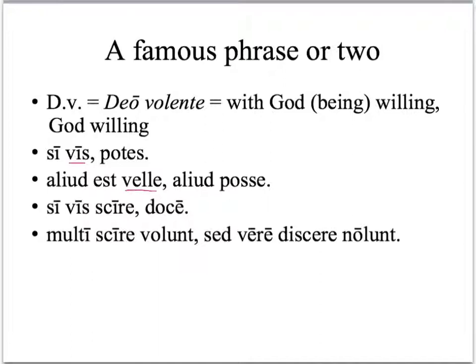Aliud est velle, aliud posse. Copy this one down and see if you can translate it. Si vis, looks like we have a repetition of a couple of words. Scire, doce. This is one that teachers like because we understand it. Multi scire volunt, sed vere discere nolunt. Why don't you copy down all of these and see if you can translate them?